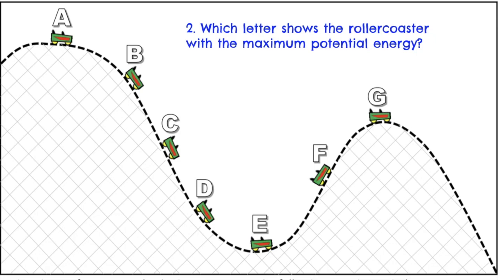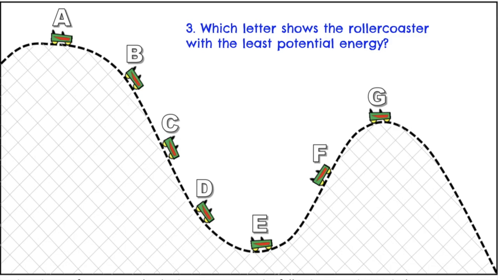Second question. Which letter shows the roller coaster with the maximum potential energy? Did you say letter A? Very good. A has more potential energy than G because it is higher compared to G. Next, which letter shows the roller coaster with the least potential energy?